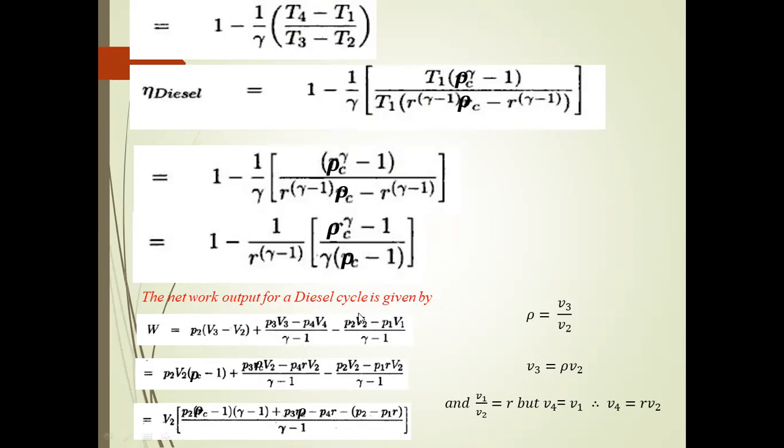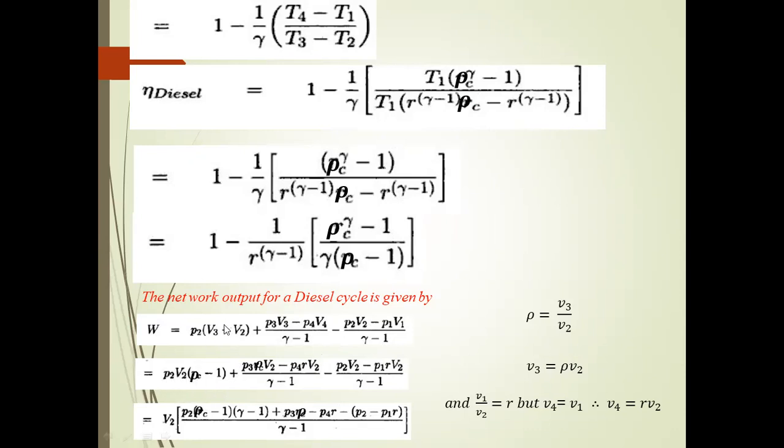So from that, it is (P3 V3 minus P4 V4) divided by gamma minus 1, minus (P2 V2 minus P1 V1) divided by gamma minus 1. Already, the cutoff ratio is equal to V3 by V2. Again, we have to simplify this equation. We take V2 out as a common term.